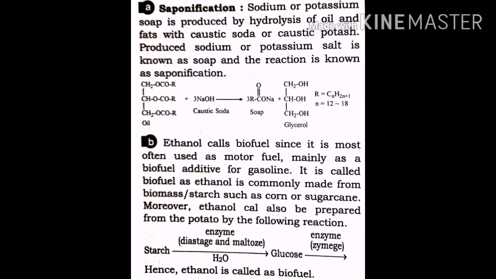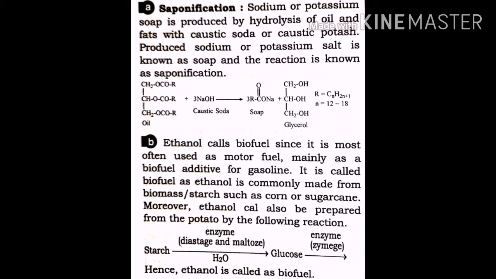The first question is saponification. Sodium or potassium soap is produced by hydrolysis of oils and fats with caustic soda and caustic potash. The produced sodium and potassium salt is known as soap, and the reaction is known as saponification reaction. That means the salt of higher fatty acid is called soap, and this reaction is called saponification reaction.